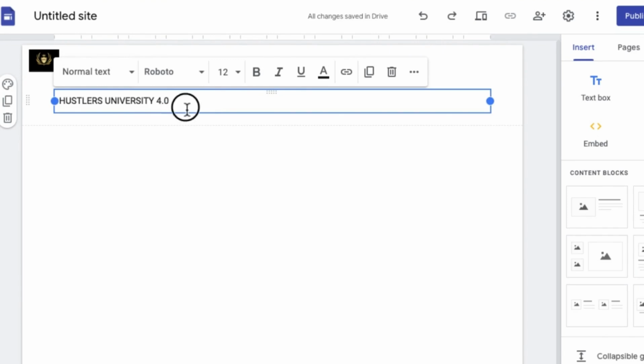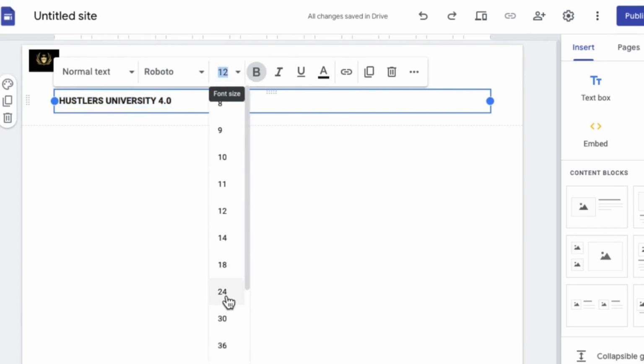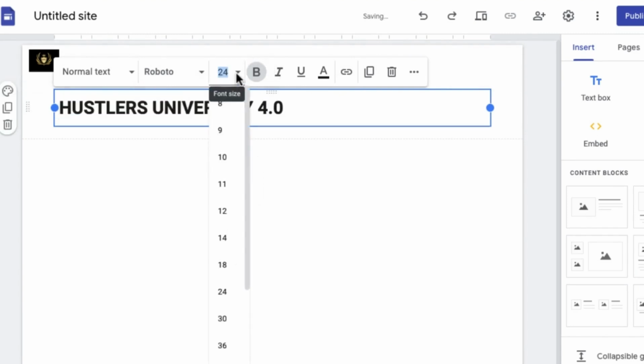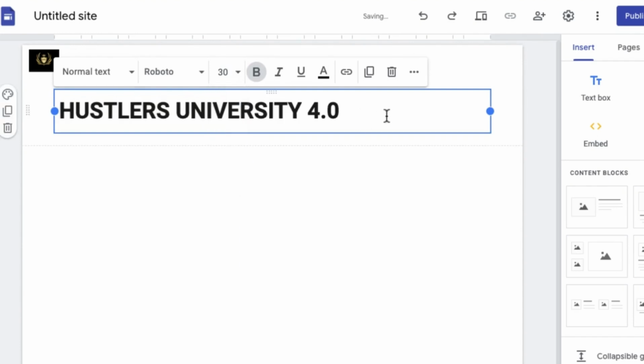So once you paste this right here, I'm going to highlight this. I'm going to make this bold, and once I make this bold, I'm going to come over here. I'm going to increase the size. I'm going to make this maybe 24. 24 is not good enough. I'm going to make this 30. Okay, 30 is good enough. So you can see we have the title right here.